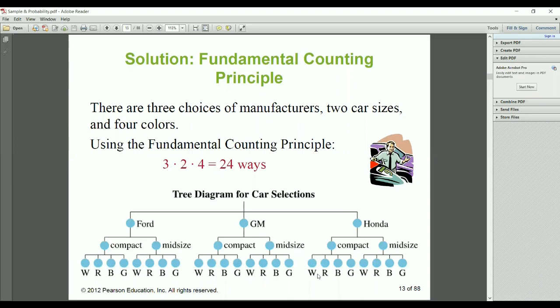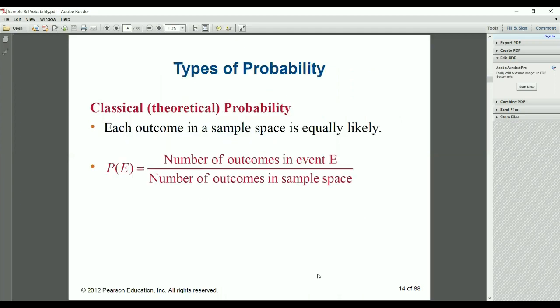So classical theoretical probability, what is the definition of that? Each outcome in a sample space is equally likely. So the probability of event E is the number of outcomes in the event E divided by the number of outcomes in the sample space. Whatever the event is, say I want one head or 2 heads. What is the sample space if I am tossing two coins simultaneously? There are HT, HH, TT, and TH. So there are 4 possible outcomes in the sample space.